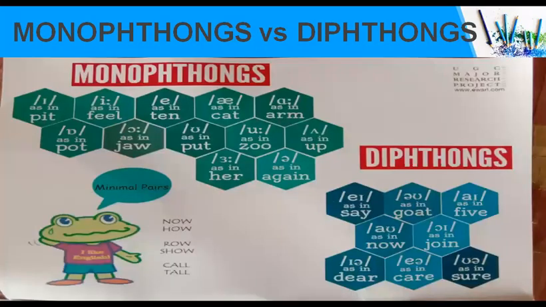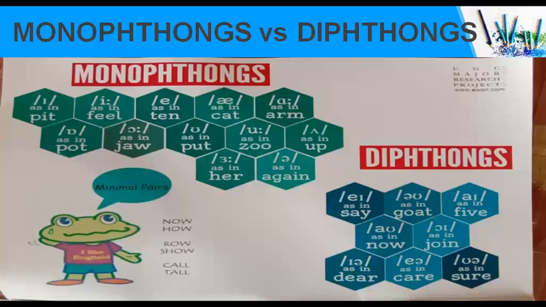Now, what are monophthongs and diphthongs? When a vowel is joined with another vowel, they become a diphthong. As you can see in the slide, there is one vowel A and another vowel E, like in say, then A-I, there are two vowels. Here, one vowel sound is gliding into another, and then it becomes a diphthong. Now, there are two types of diphthongs: the falling diphthong and the rising diphthong.